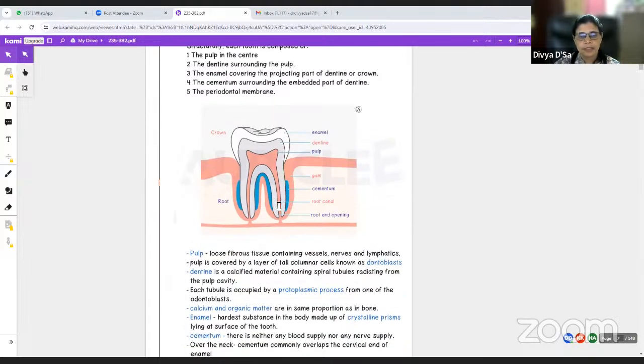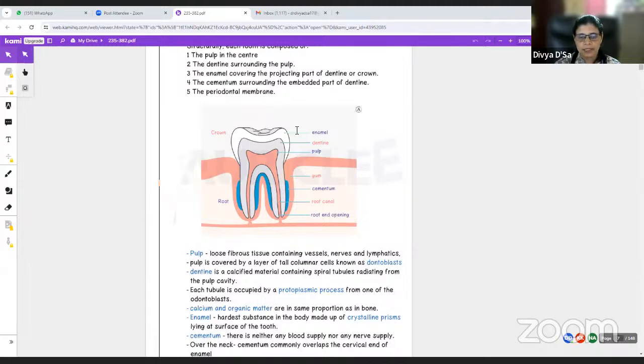Then the pulp, here it is, what is this pulp? The pulp is loose fibrous tissue which contains vessels, nerves and lymphatics. The pulp is covered by a layer of tall columnar cells known as odontoblasts, okay? And dentine, above that, it is a calcified material containing spiral tubules radiating from the pulp cavity. Each tubule is occupied by a protoplasmic process from one of these odontoblasts. Okay, so odontoblasts are those columnar cells.